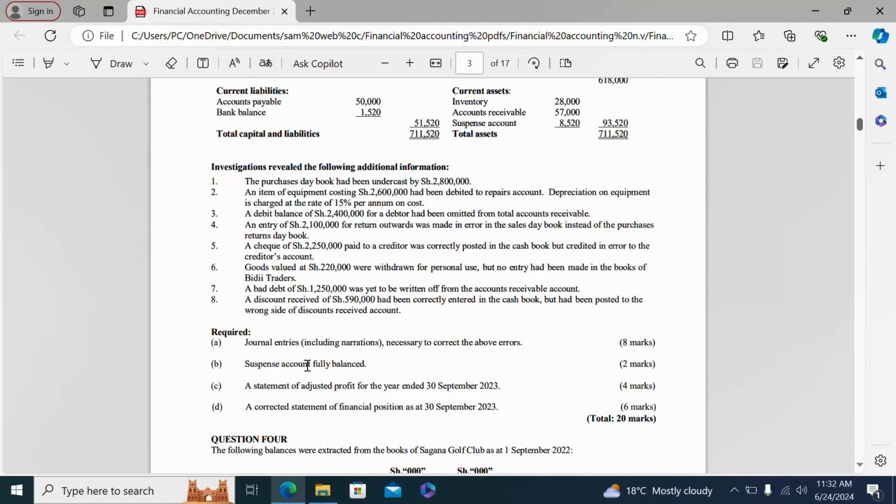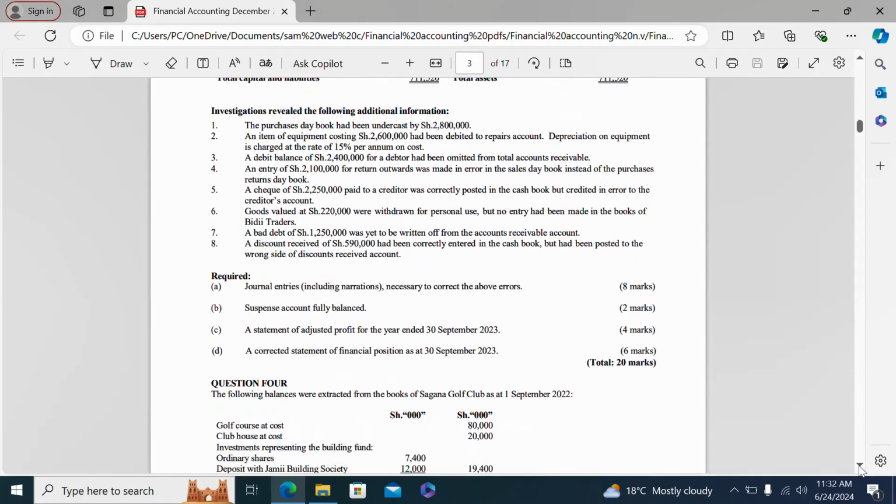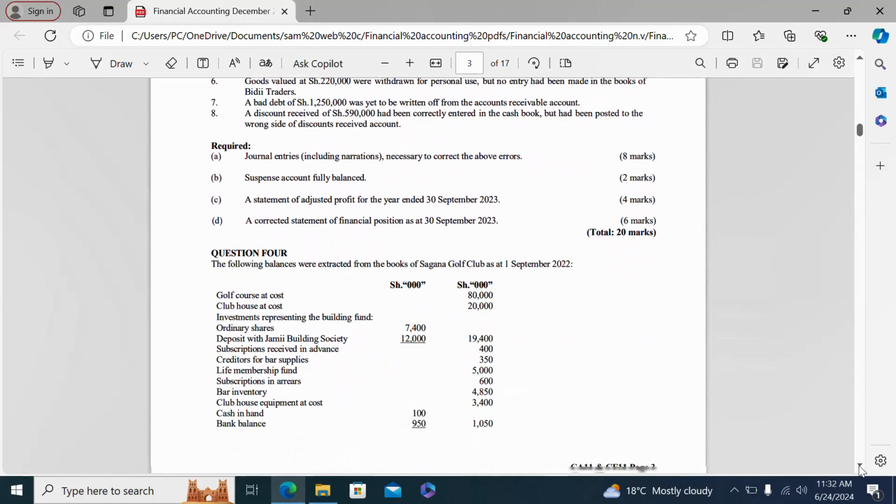Part B, suspense account fully balanced. Part C, a statement of adjusted profit for the year ended 30th September 2023. And Part D, a corrected statement of financial position as at 30th September 2023.